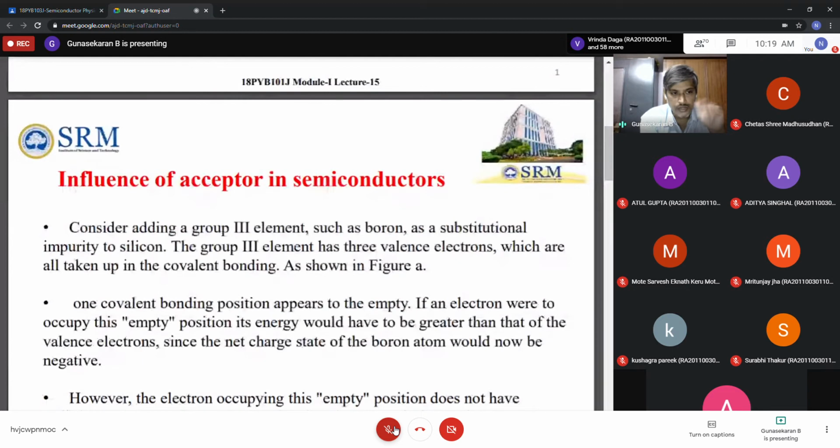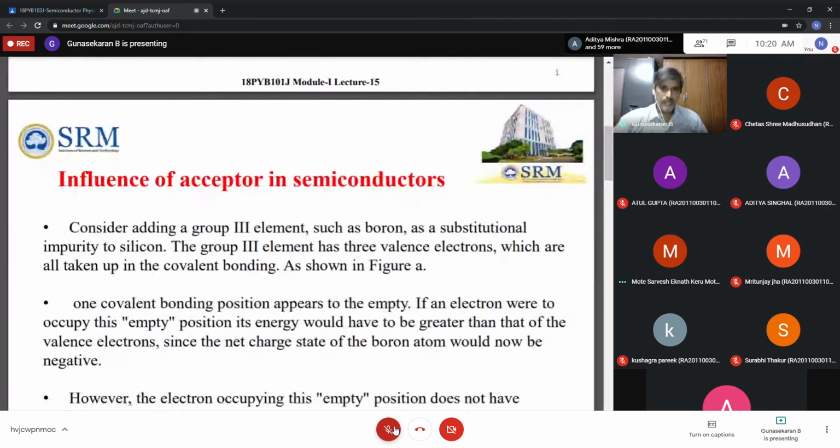So what about your Fermi energy now? Tell me. Last time the Fermi energy moved towards the conduction band because the electron concentration increased up to the bottom of the conduction band. What about this case? It will move towards the valence band. Why? Because the electron concentration decreases, since the acceptor atoms accept these electrons. The same amount of holes is created in the valence band, so the electron concentration goes on decreasing. So the Fermi energy will definitely lie down.